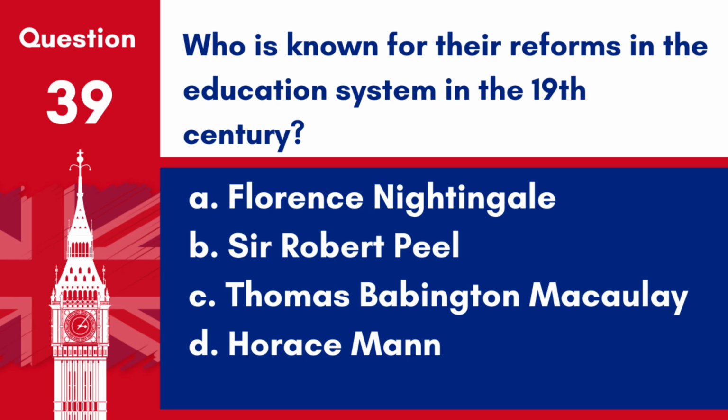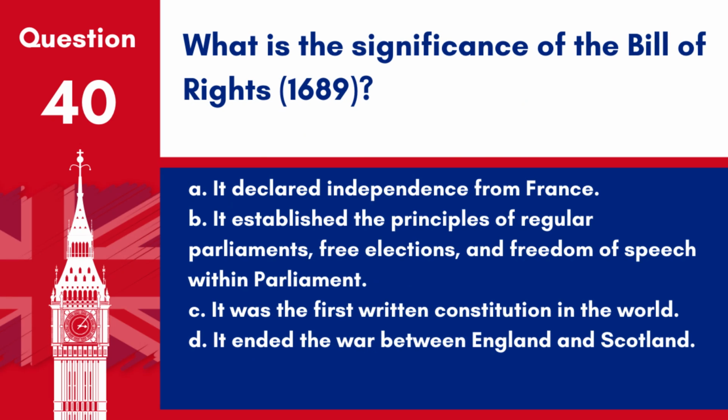Question 39. Who is known for their reforms in the education system in the 19th century? A. Florence Nightingale. B. Sir Robert Peel. C. Thomas Babington Macaulay. D. Horace Mann. Answer. C. Thomas Babington Macaulay. Though not primarily an educator, Macaulay was instrumental in introducing English education in India, which indirectly influenced educational reforms in the UK and its empire.